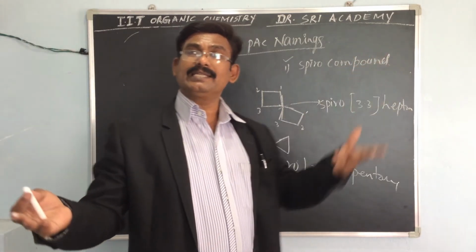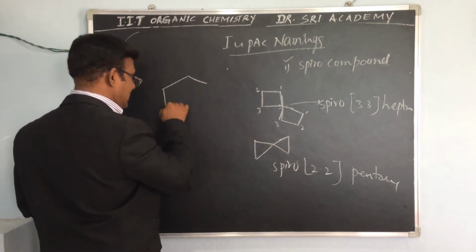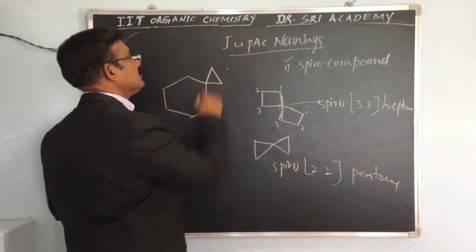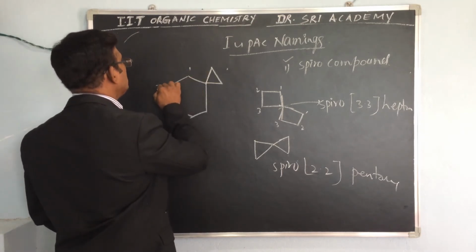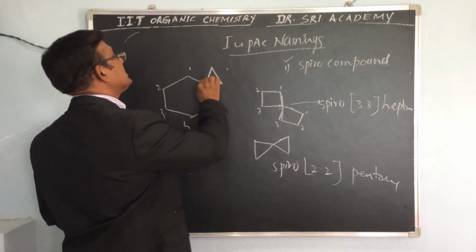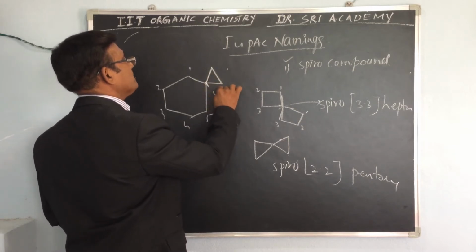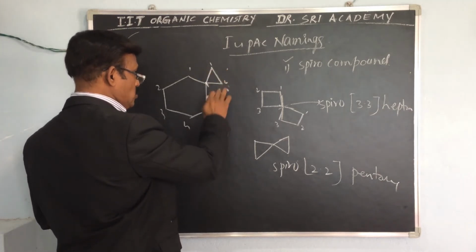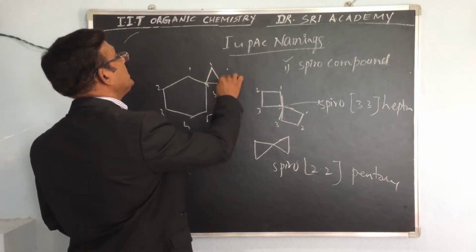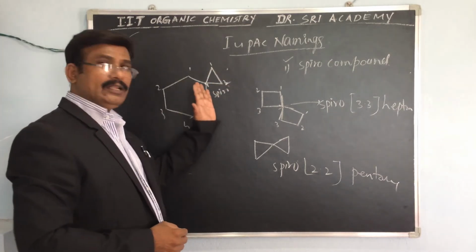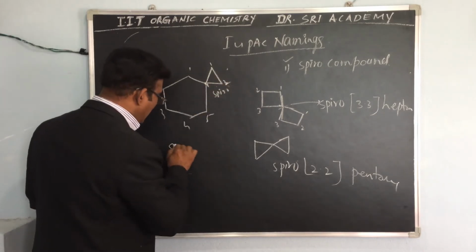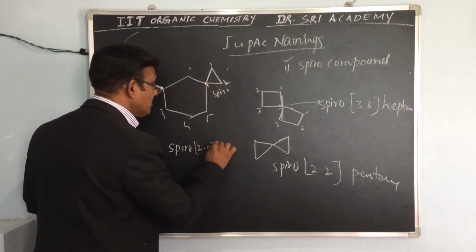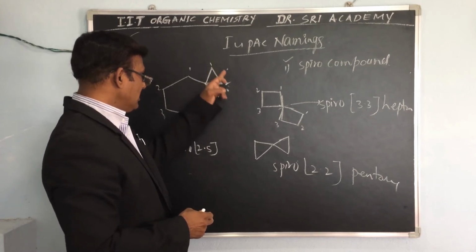If one is bigger and one is smaller, for example cyclohexane and cyclopropane: this is cyclohexane, 1, 2, 3, 4, 5, and the sixth one is the Spiro carbon, with 5 carbons on this side and 2 on the other. So Spiro 2.5, total 5, 6, 7, 8, octane.